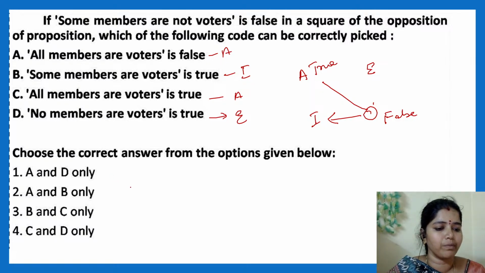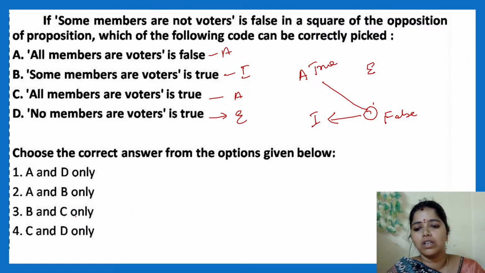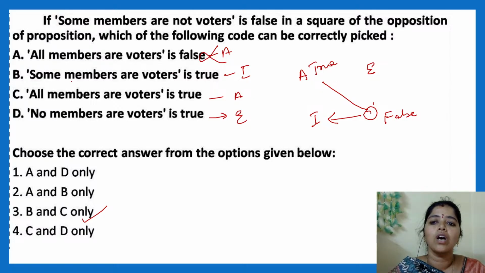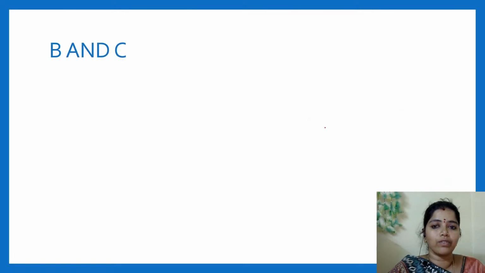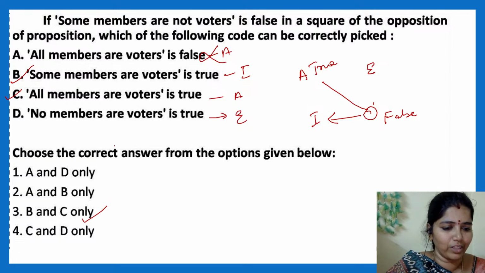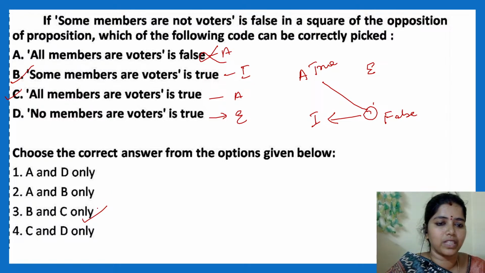Option C. Many of them are giving option C. Very good. Appreciate yourself that you are answering. Rate yourself. The answer is B and C. How B and C? "All members of voters" is false will not come. It's wrong. Yes. "Some members of voters" is true. If it is false, definitely what it will be? It will be true. "All members of us", absolutely it will be true. No doubt at all. So option B and C will be the right answer. Clear? Very good. Option C is the right answer. This will be true. And this will actually be false.